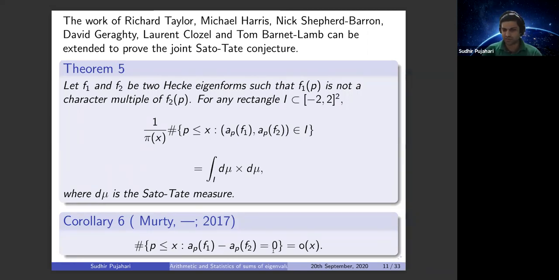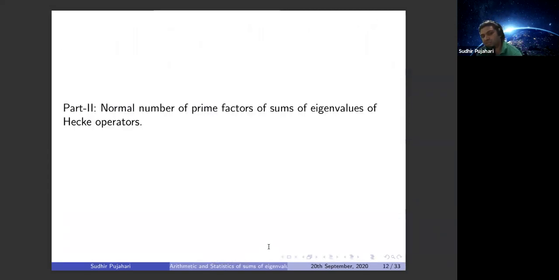A similar kind of result has wide application in many different ways. One is, as we already saw, the strong multiplicity one theorem. In the vertical setting, where you fix a prime and you vary the form, this kind of thing has a relation with something known as the Maeda conjecture. Okay, so with this we'll go to our next section, which is the normal number of prime factors of sums of eigenvalues of Hecke operators.